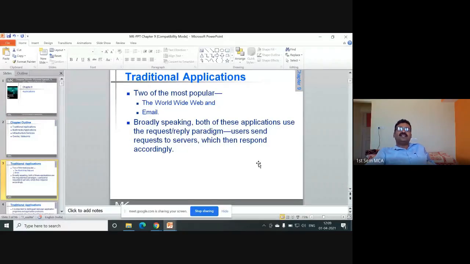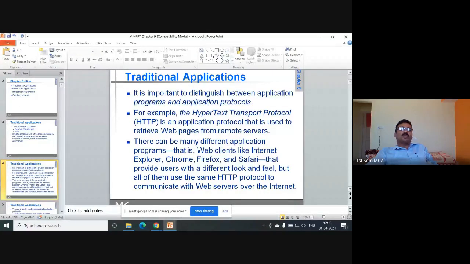So quite easy. You may be asked to discuss the traditional applications, that is, we are using the internet for World Wide Web and email. Broadly speaking, both of these applications use the request-reply paradigm. User sends a request to the server, which then responds accordingly. So these things we'll be discussing. I request all of you to go through these last two chapters, which are very easy and you can score good marks.